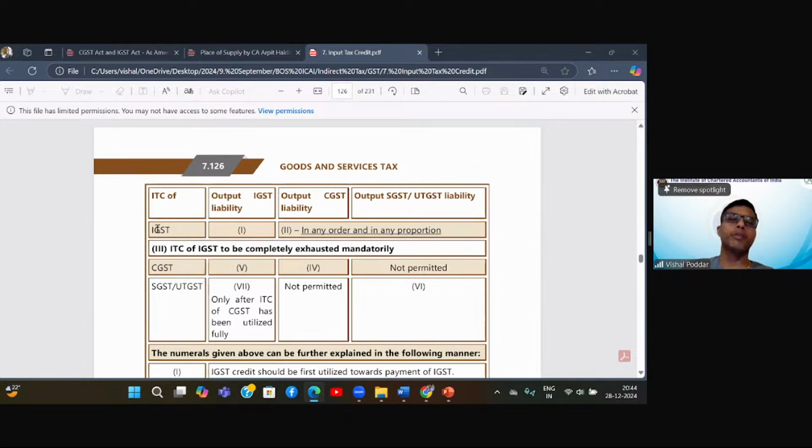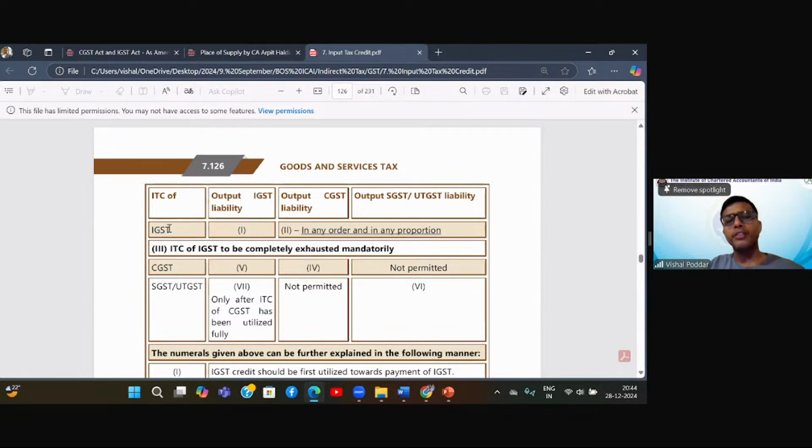Compulsorily, you have to first utilize IGST ITC. So first, you have to take the ITC balance which you are having under the category of IGST. You have to compulsorily use the IGST credit first. And this you have to compulsorily use for adjusting the IGST output liability.